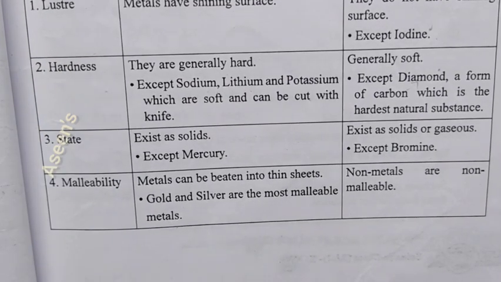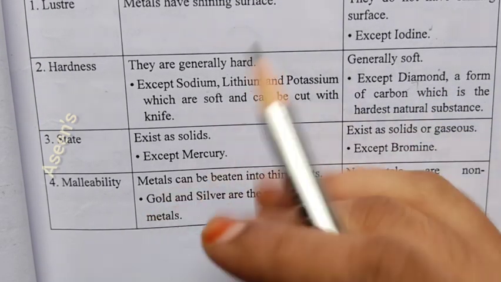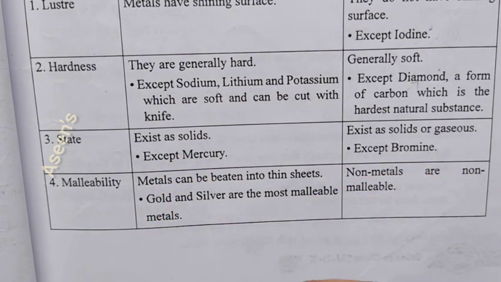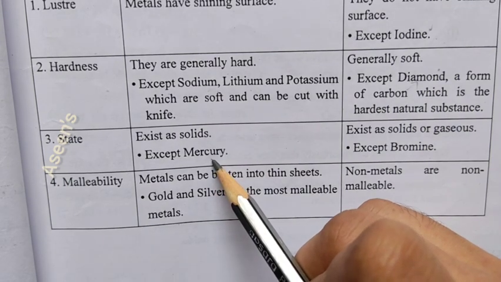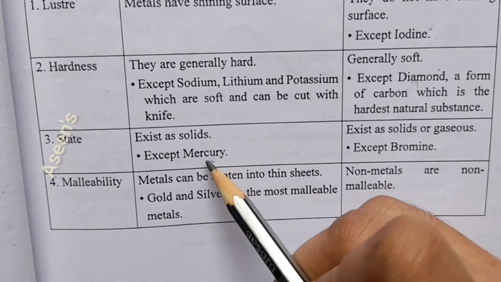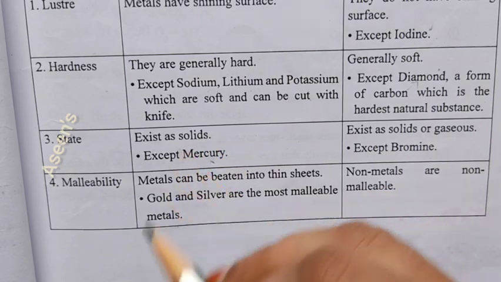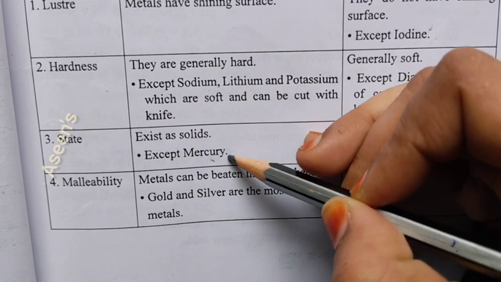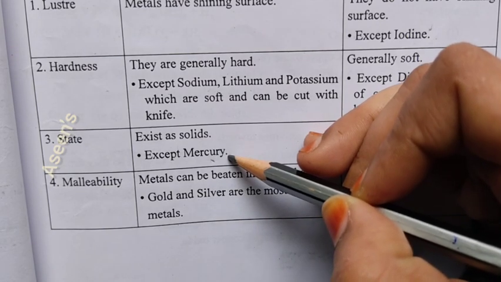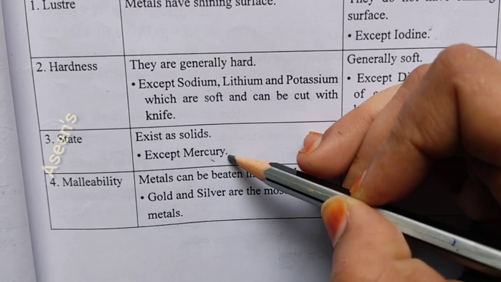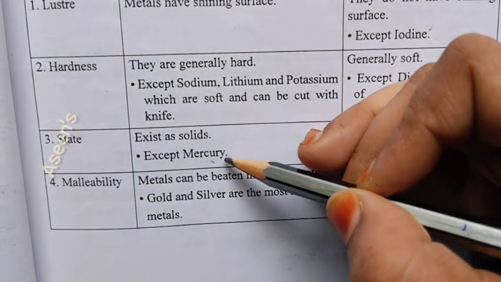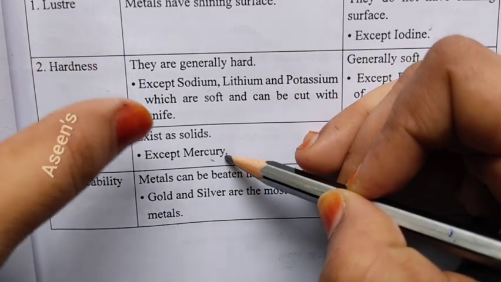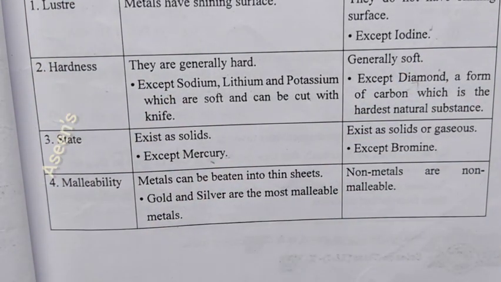Next, state. In what state are we going to find them? Metals are normally all solids. You won't find any metal in liquid or gaseous form except mercury. Mercury is a liquid metal. To identify mercury, here is a hint: mercury is normally used in thermometers, the clinical thermometers we used to have a few years back very commonly. The bulb of that used to have a metal, and that metal is mercury. So mercury is a liquid metal, and all the rest of the metals are solid.